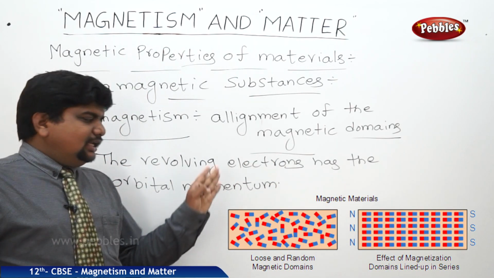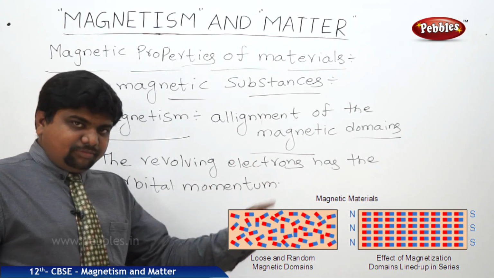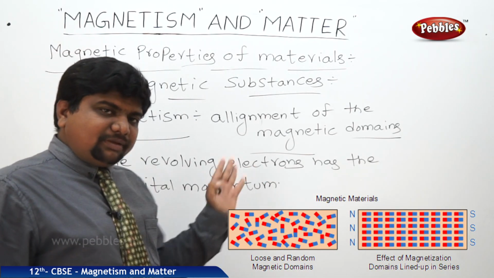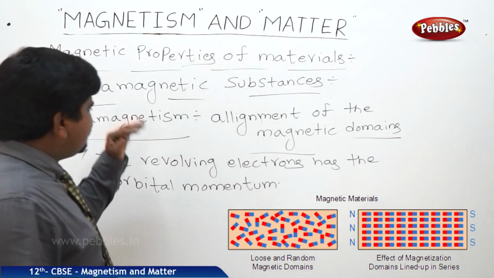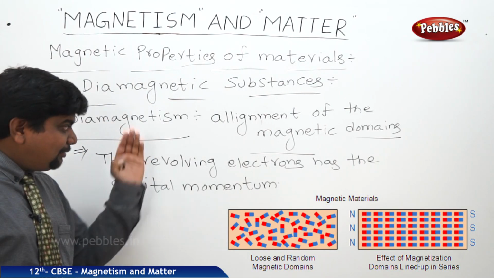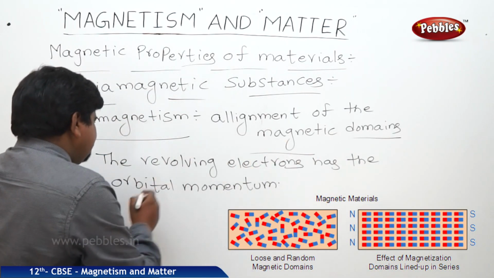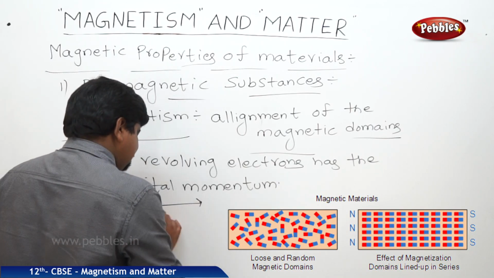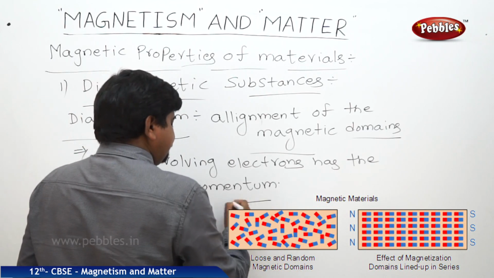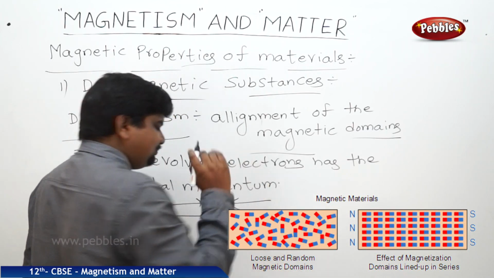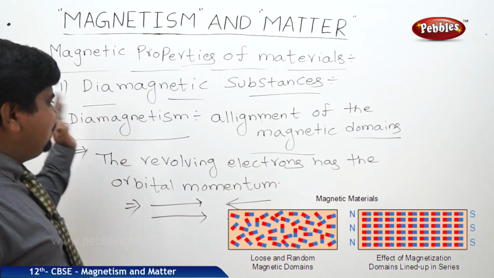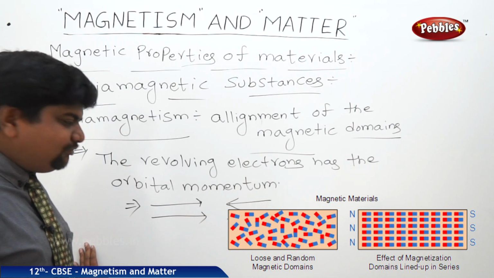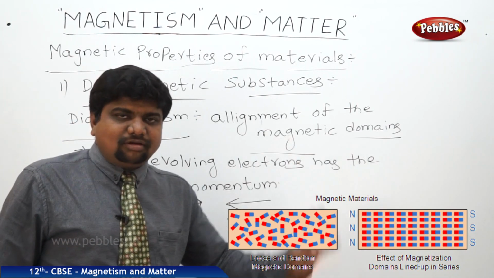Suppose these electrons placed in the domains are exposed to magnetic fields. In diamagnetic substances, electrons moving in the same direction and electrons moving in the opposite direction, these two types of electrons will be there in the atomic structure of any material, whether metal or non-metal.